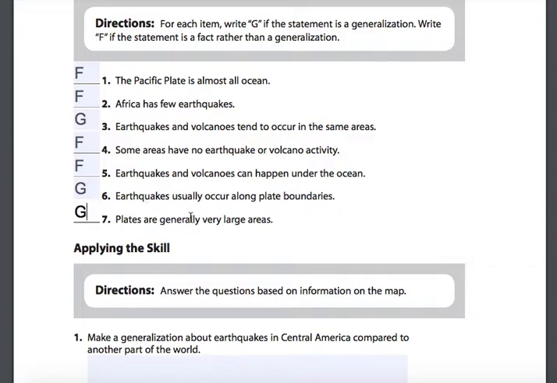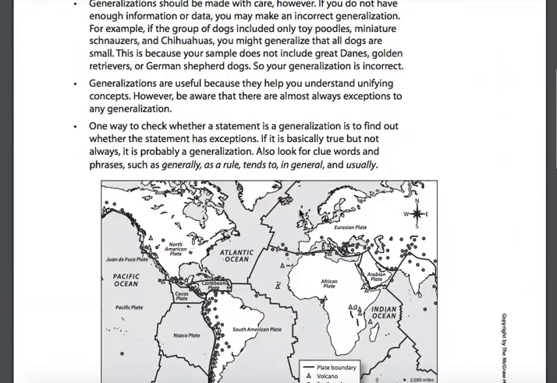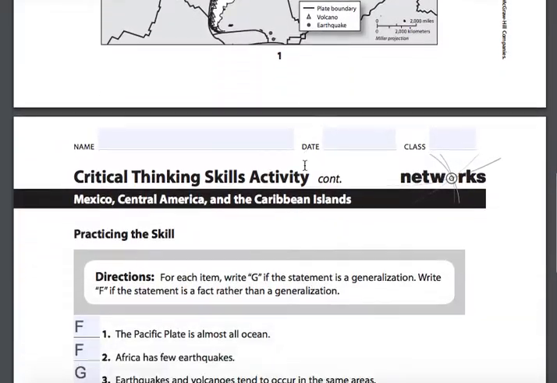And it also says generally, one of those vocabulary terms that is a dead giveaway to something that is a generalization. Again, those terms are generally, as a rule, tends to, in general, and usually. Anytime it's using generally, it's using the generalization word itself. That is a dead giveaway.